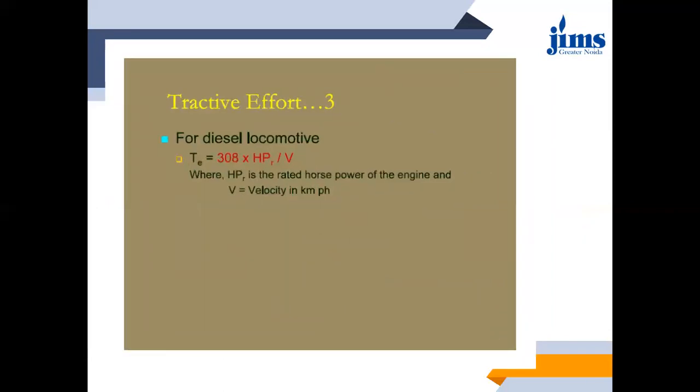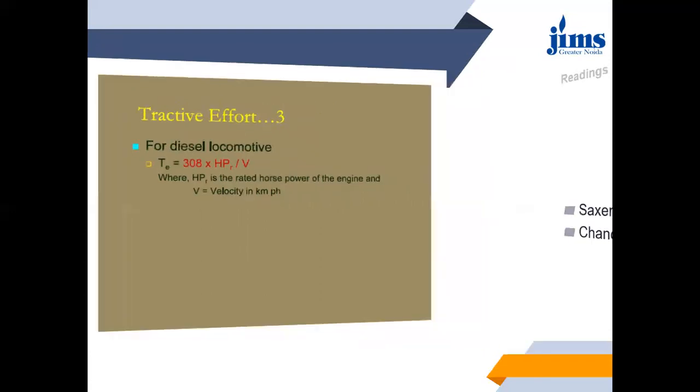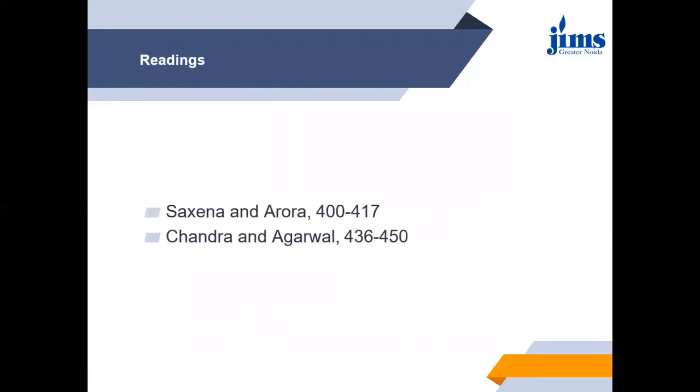Okay. The tractive effort for a diesel locomotive is given by the following formula, that is 308 into HPR upon V. HPR is the rated horsepower of the engine or locomotive, and V is velocity in kilometer per hour. So here are the readings which you can refer for these particular slides in the presentation.